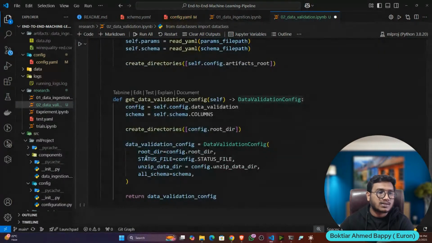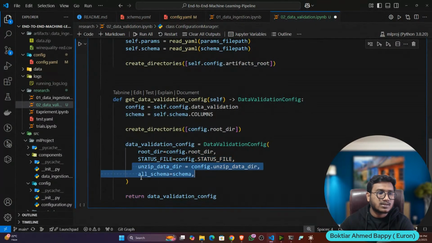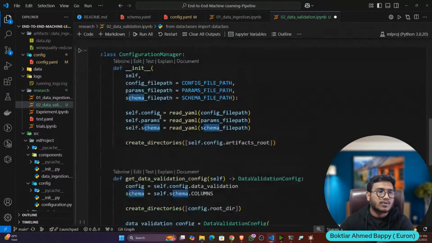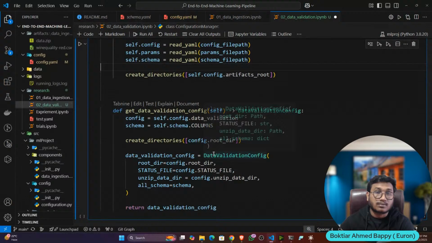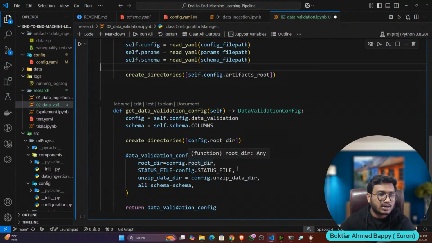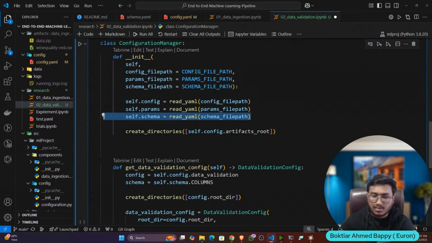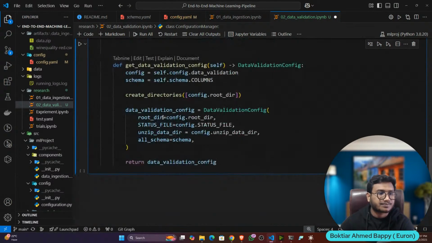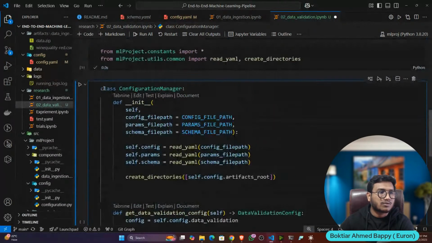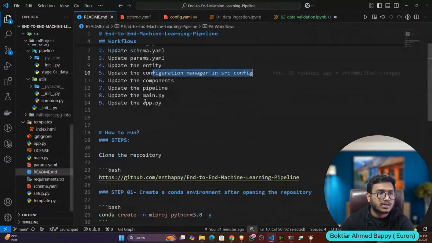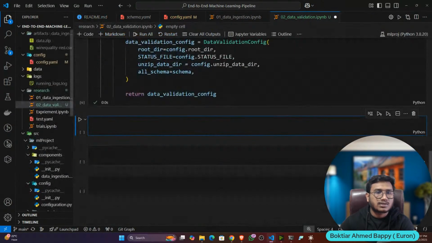Now it will only return these variables: root directory, status file, data unzip, and all schema. See, all schema, where am I getting it from? From here, because here we are reading all the configuration. That means my root directory, status file, config, and schema. Schema I'm reading from here, I think remember. So this will return all the configuration. Now let's execute. Next, we'll update the component, so let's write the component.